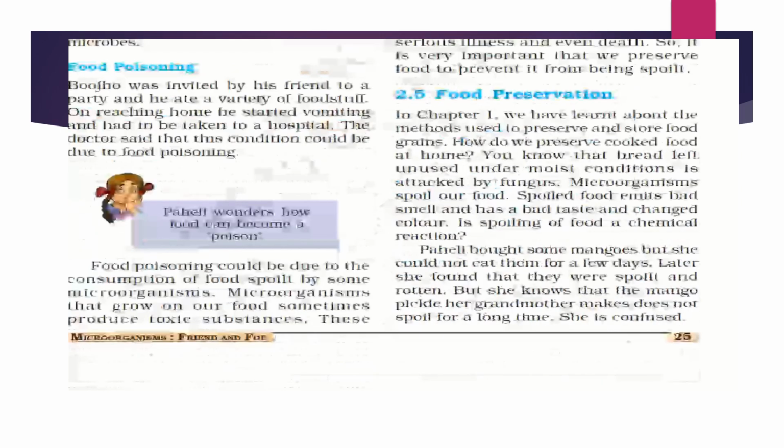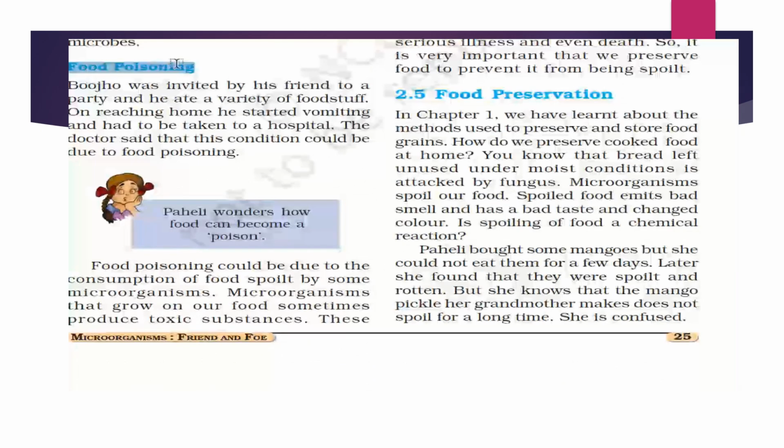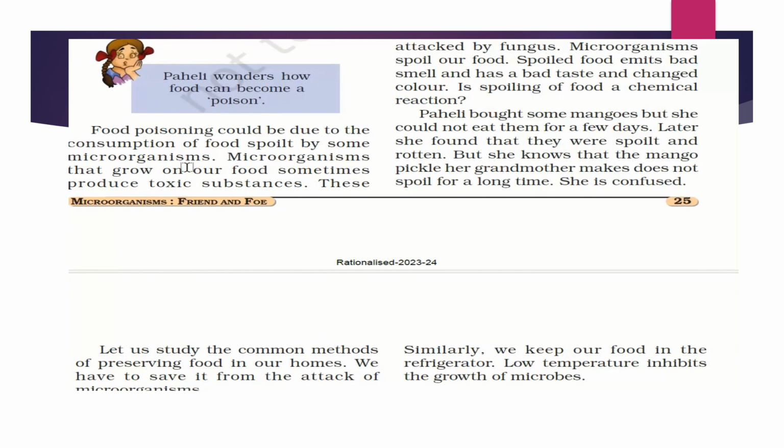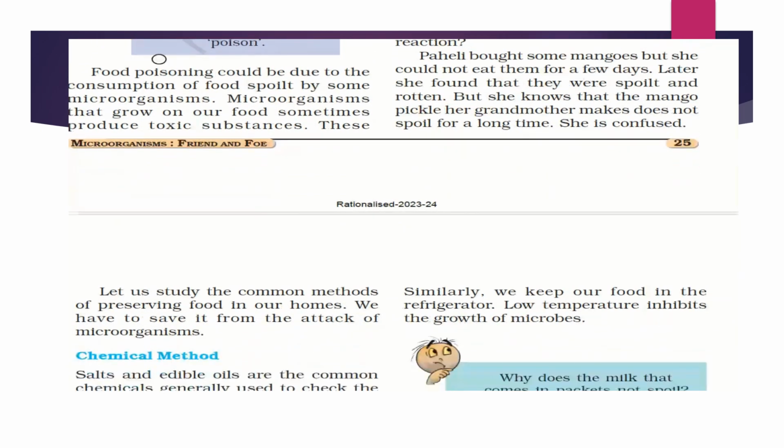Now let us come to food poisoning. So what is food poisoning? Here they have given an example: a person who went to a friend's party came back and started vomiting, and he was taken to the hospital and the doctor told him he had food poisoning. So what is food poisoning and what is poison? Food poisoning could be due to the consumption of food which is spoiled by microorganisms.